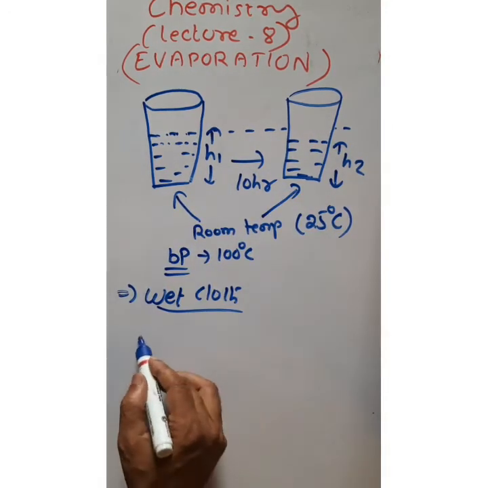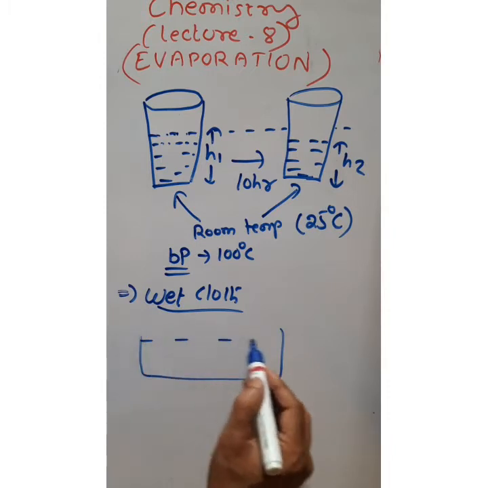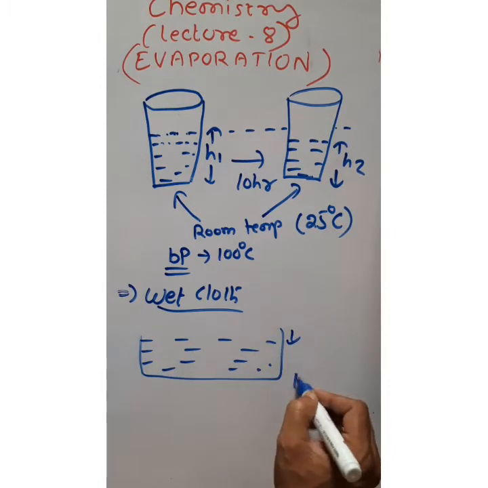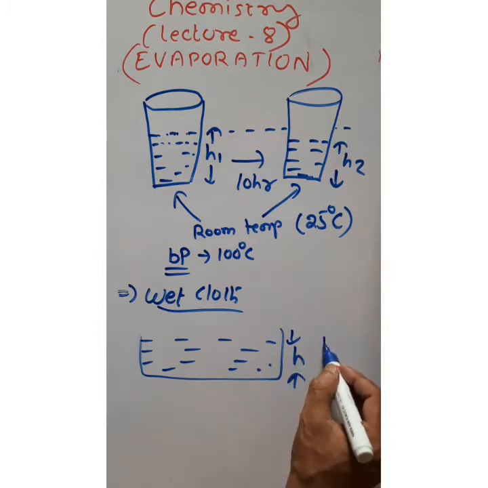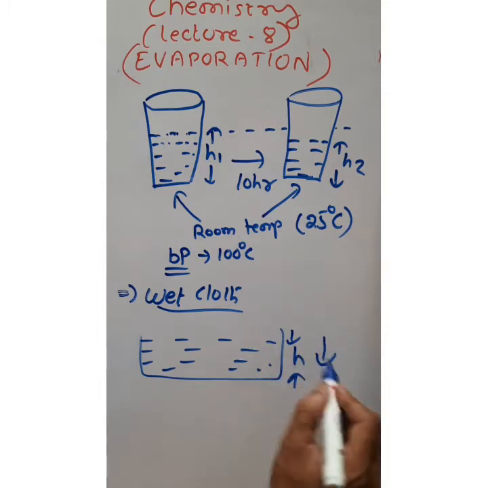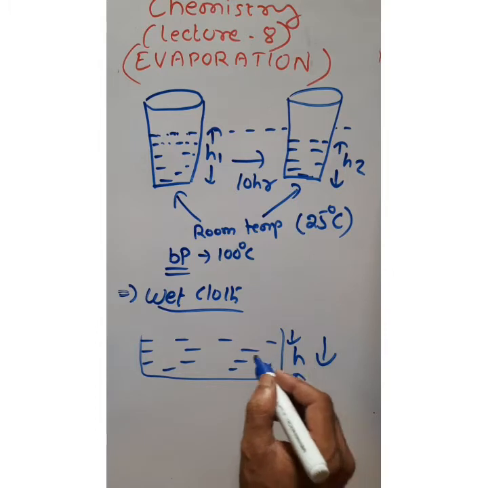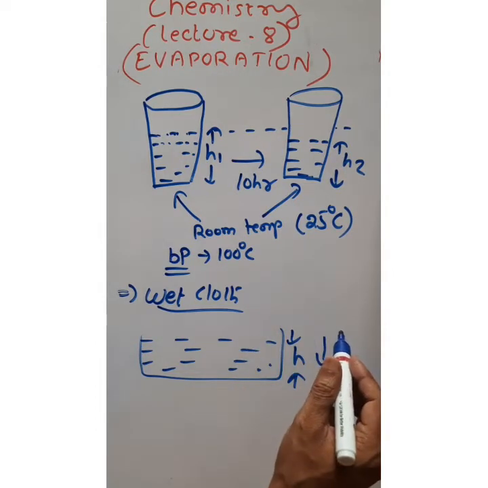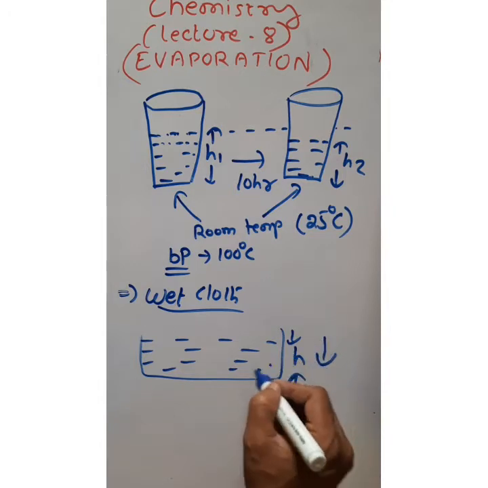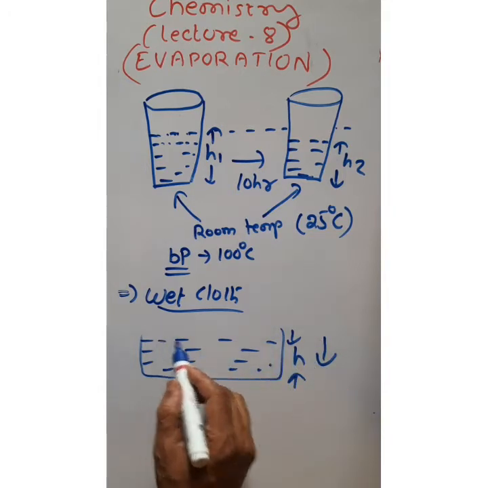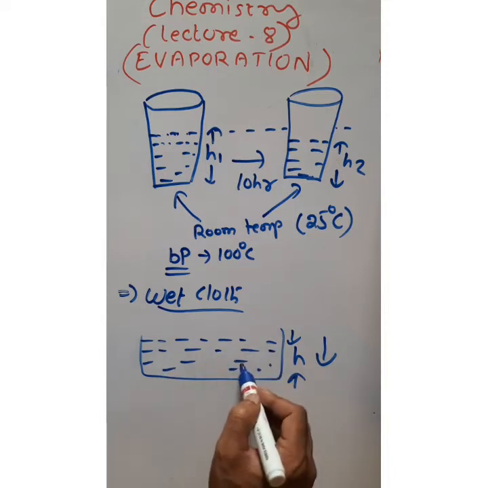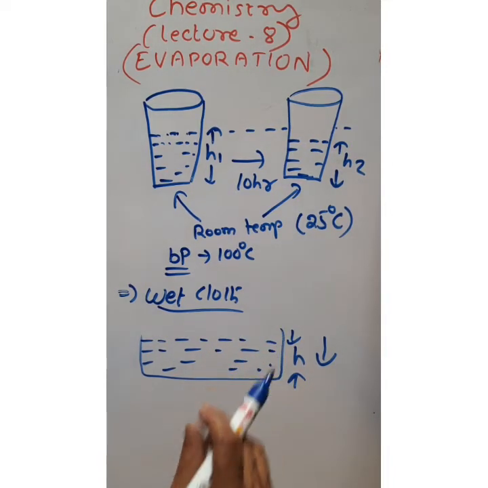And we know in village areas, if you see the pond, the level of the pond will gradually decrease even if the temperature of the surrounding has not reached the boiling point. So that means at room temperature also some water, the surface water of the pond, is evaporated. So that process is called evaporation.